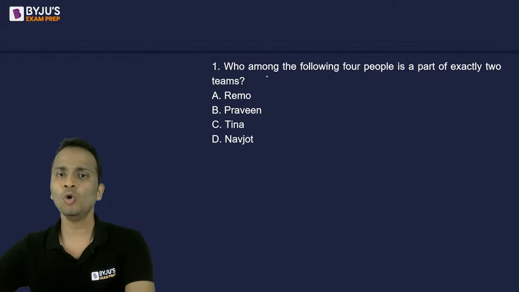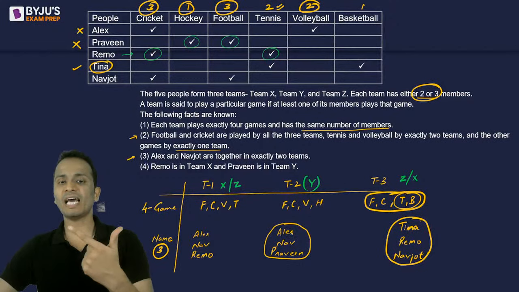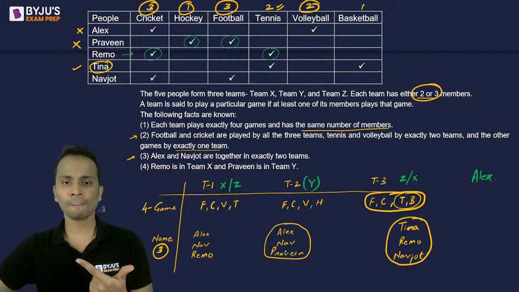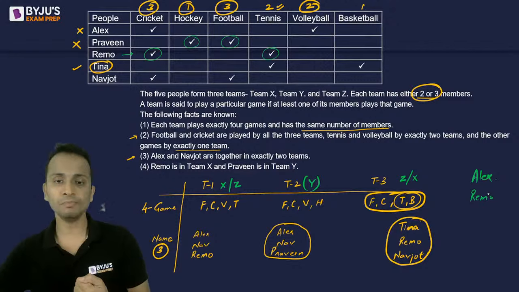Question number one: who among the following four people is a part of exactly two teams? Alex is part of team 1 and team 2, so it can be Alex. Navjot is part of three teams. Remo is part of exactly two teams.